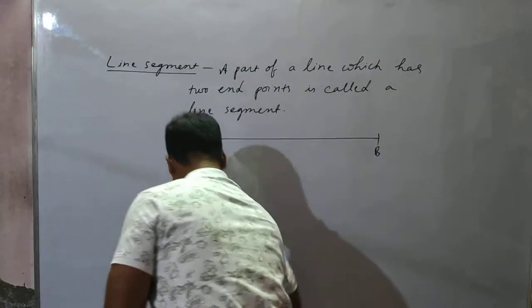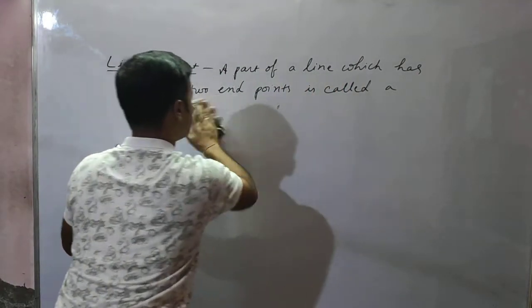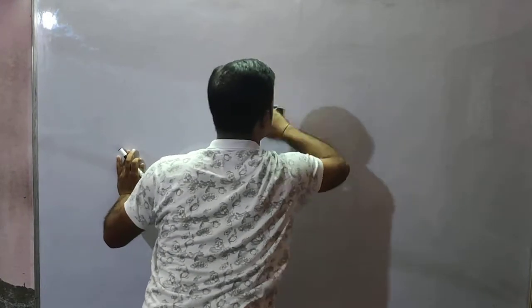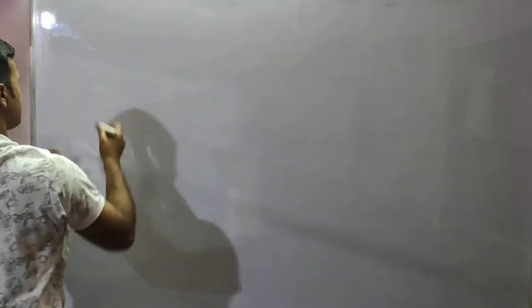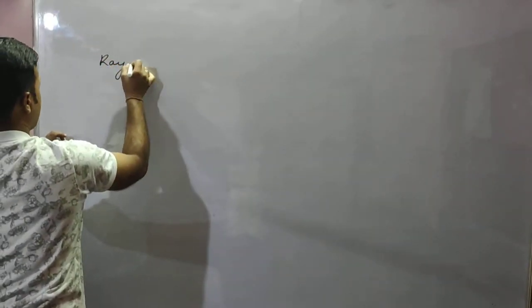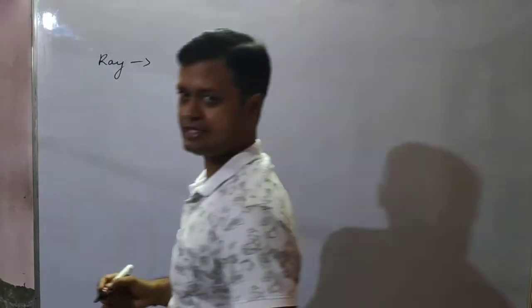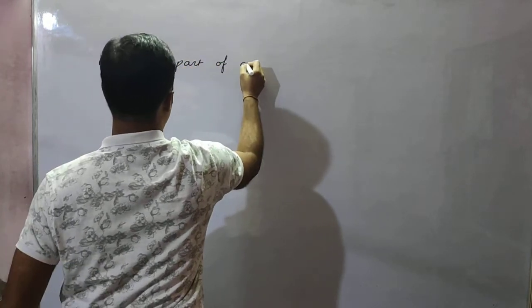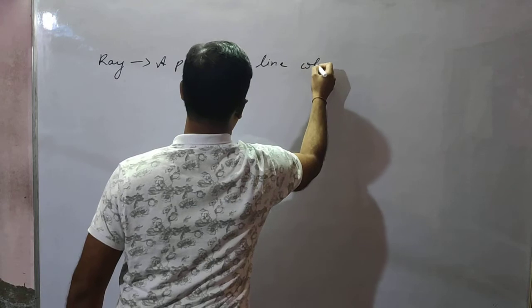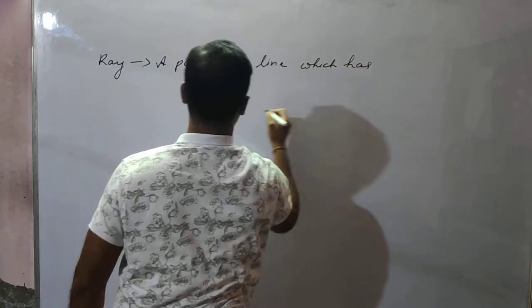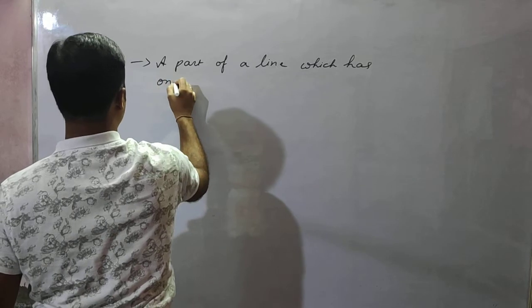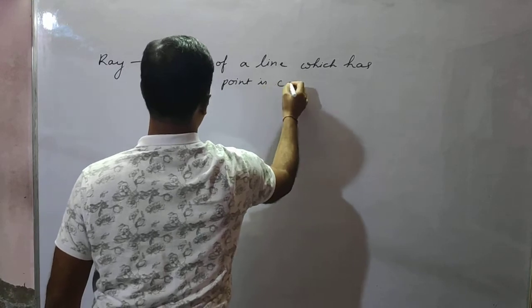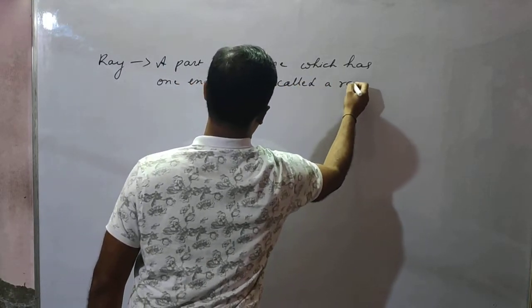Then after line segment, we must know about ray. So what is a ray then? A part of a line which has one end point is called a ray.